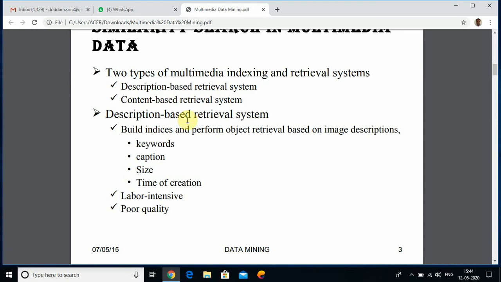The description based retrieval system builds indices and performs object retrieval based on image descriptions, meaning keywords, caption, size, and time of creation. This method is labor intensive and of poor quality.